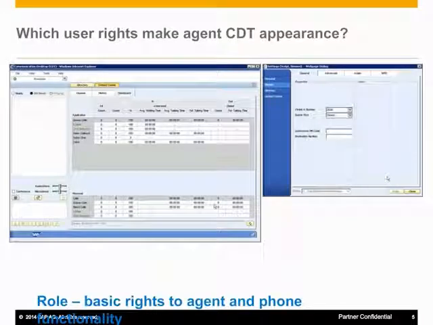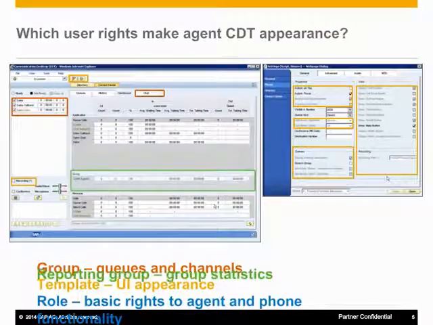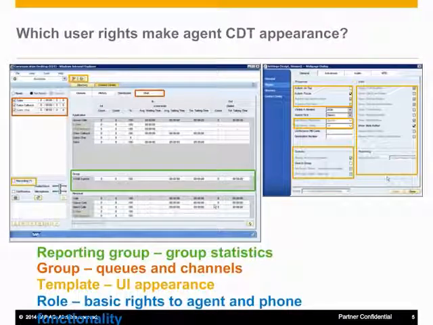As an introduction to user rights, let's go through the different layers. User role gives you generic rights to phone functionality and presence profiles. The contact center agent role allows you to toggle your ready status. User template allows you to adjust your user interface settings, such as your user interface language, visibility of buttons, and quick dial keys. User group enables you to join and serve in queues and to see other channels like chat and email.